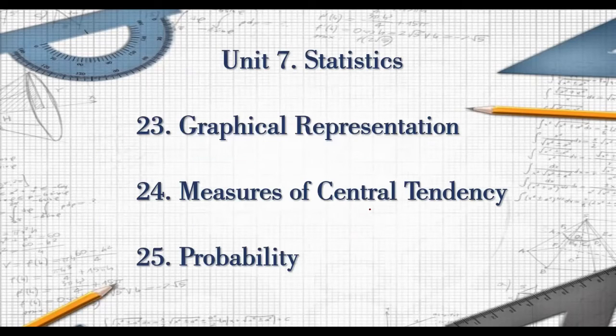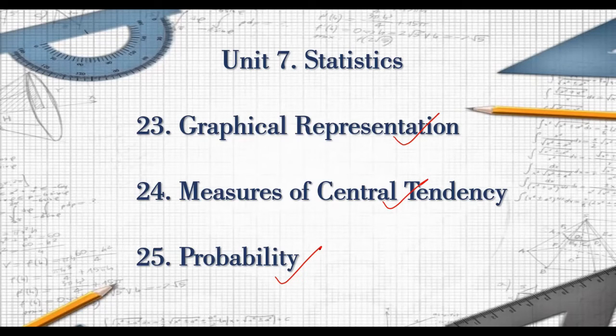Then unit 7, the last unit, that is the statistics part. Graphical representation, all the 3 chapters are kept as they are. And again, these are very interesting chapters and very scoring as well. So if you analyze most of the part, out of 100, 25% has been deleted. Out of the remaining 75, 45% is such part which is very scoring.